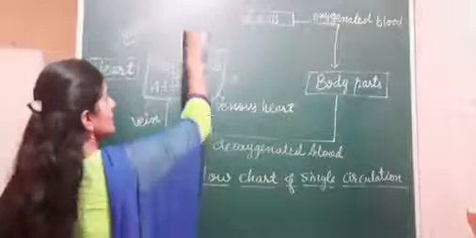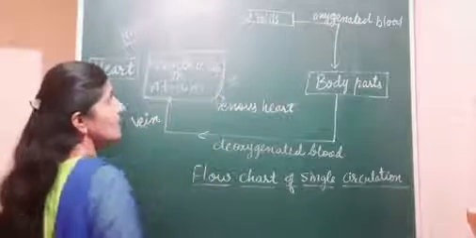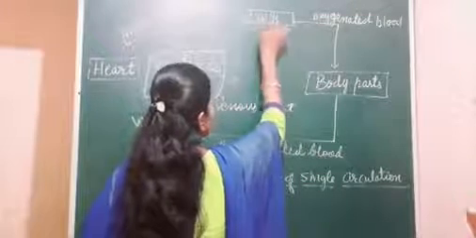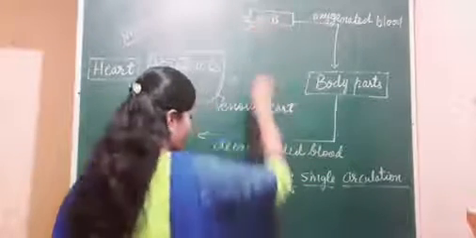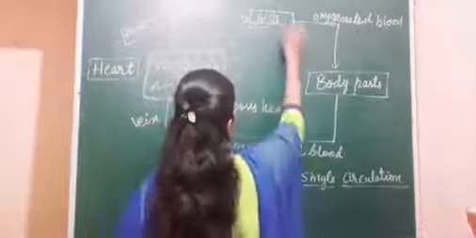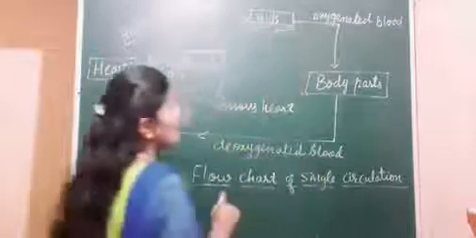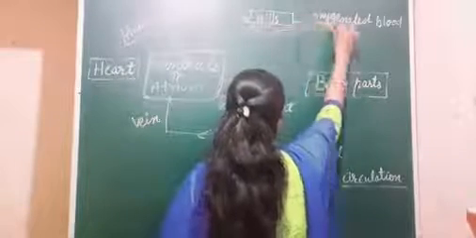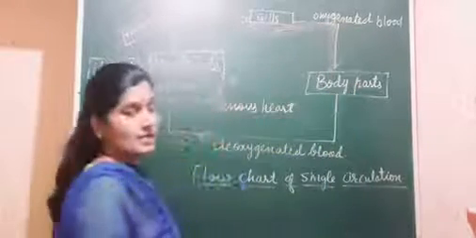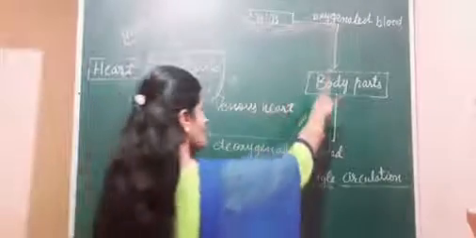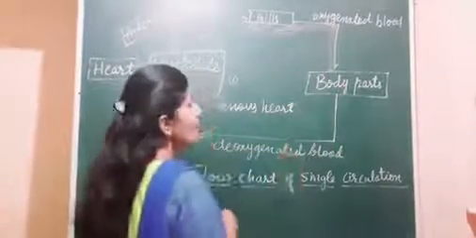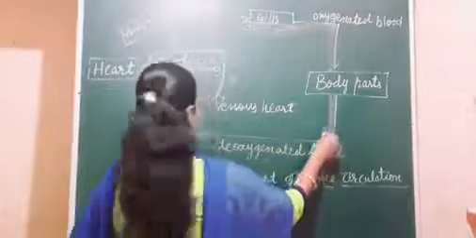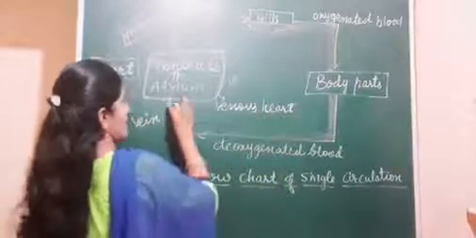Then it transfers the deoxygenated blood towards the gills. In the gills, in these capillaries, the deoxygenated blood which is coming here gets converted into oxygenated blood. Gills convert deoxygenated blood into oxygenated, and this oxygenated blood is brought towards the body parts. Those body parts utilize that oxygenated blood and it is converted into deoxygenated. Where does it go? It goes towards the heart.